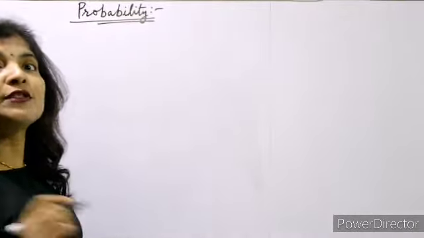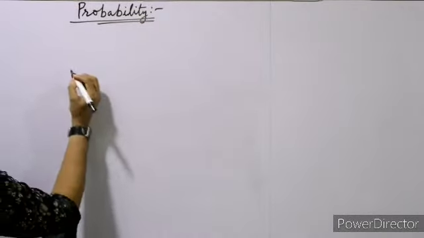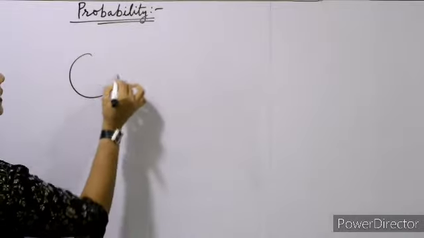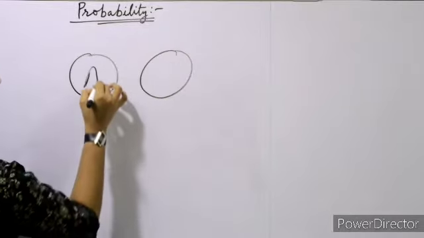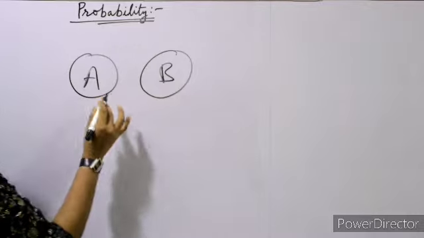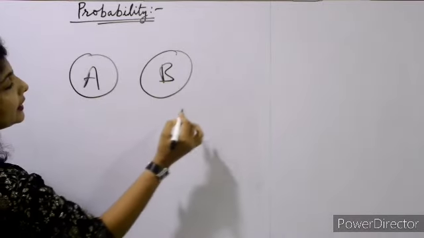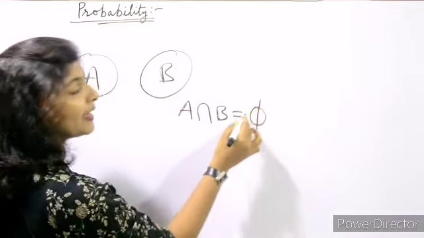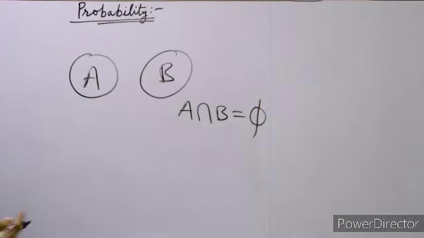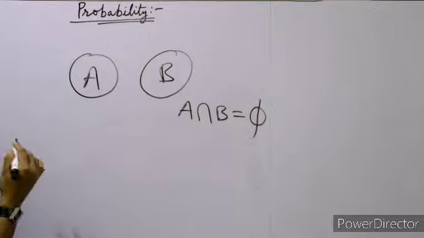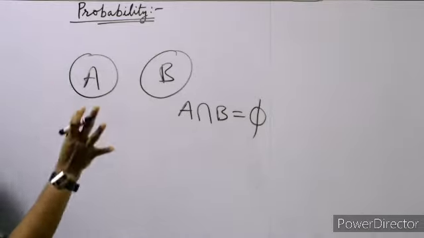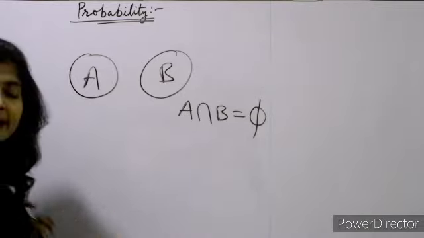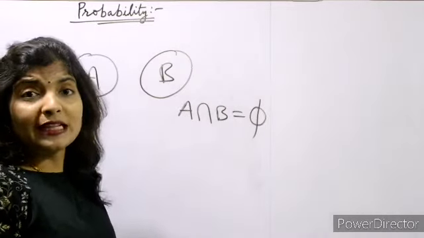ठीक है? One more term is there, mutually exclusive events. Okay, so mutually exclusive events means there are two sets, A and B, which have no point in common. Like A intersection B will be a phi set, that is phi, the null set. Okay, so mutually exclusive मतलब कि they don't have any point in common. Two or more than two events which have no point in common.